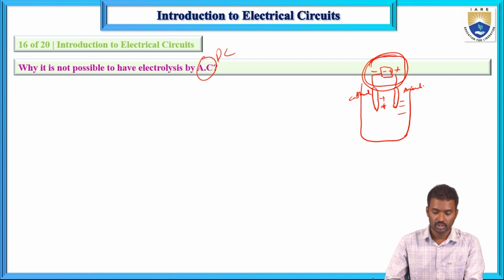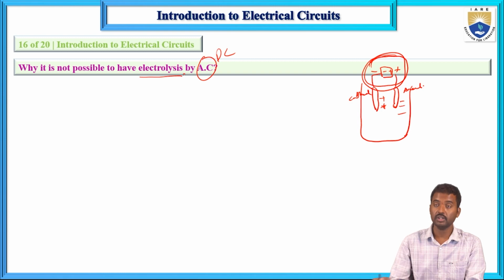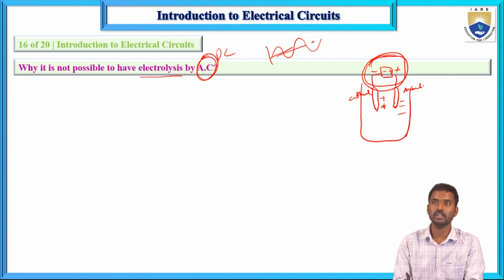That is known as electrolysis. Now in the case of AC, the polarity is always changing, so it is not applicable for AC.